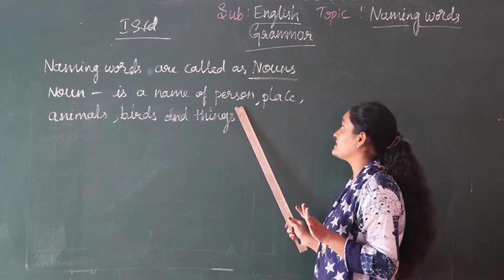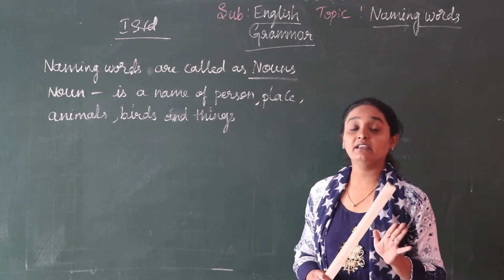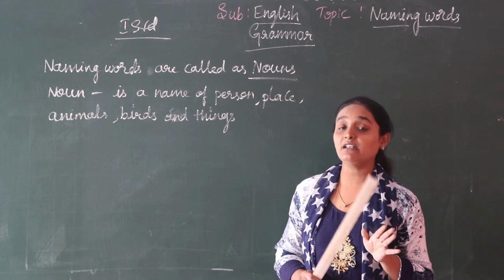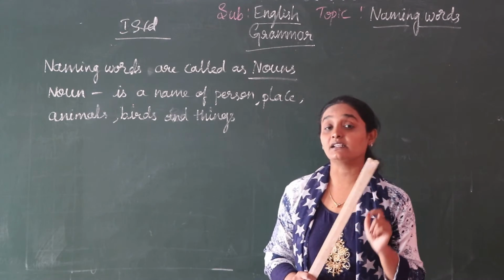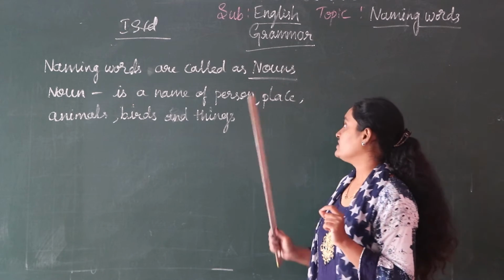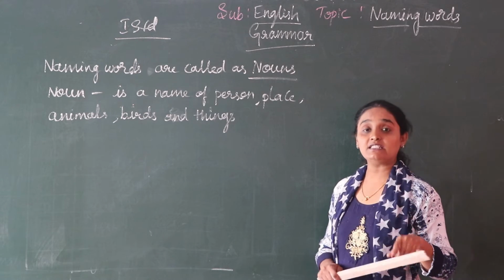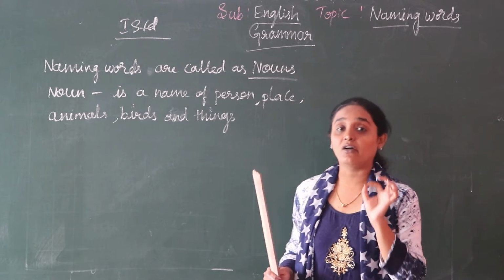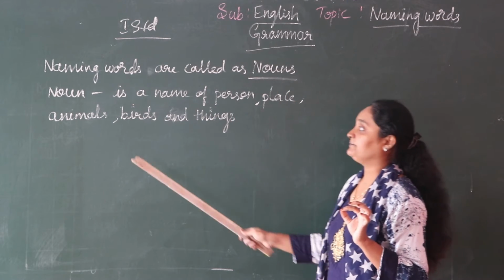A noun is the name of a person, place. You are staying in which city? You are staying in Bengaluru. So that is the city, the name of the place. For example, you are staying in Kaveri Nagar, or JC Nagar. That is the name of a place, so that is also a noun. Next, animals.